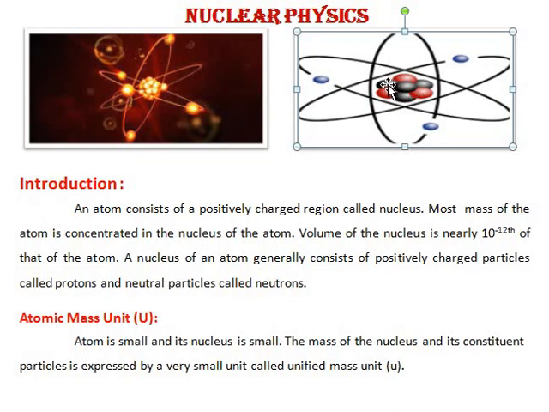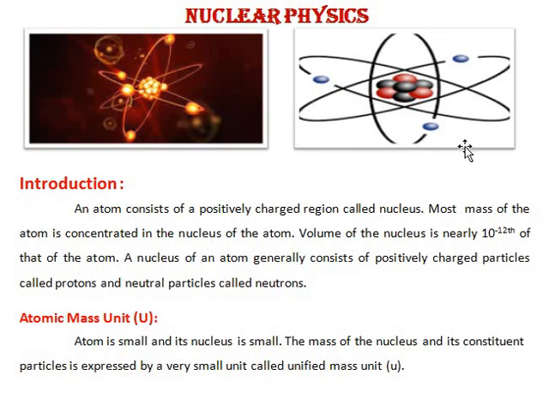Most of the mass of the atom is concentrated in the nucleus of the atom. Here the total mass of the atom is concentrated at the center, called the nucleus, and we assume that the mass of the atom itself is the mass of the nucleus. So imagine how dense this nucleus is. The volume of the nucleus is nearly 10 raised to minus 12 of that of the atom.